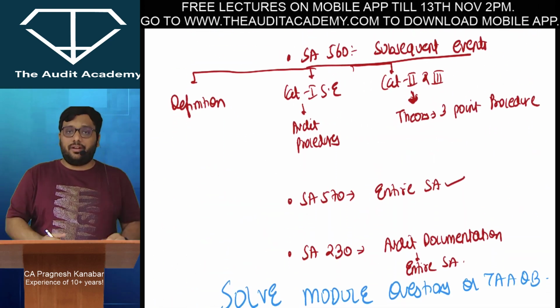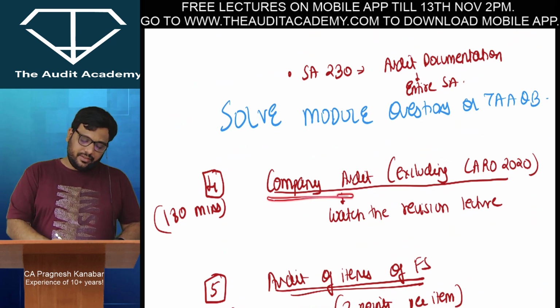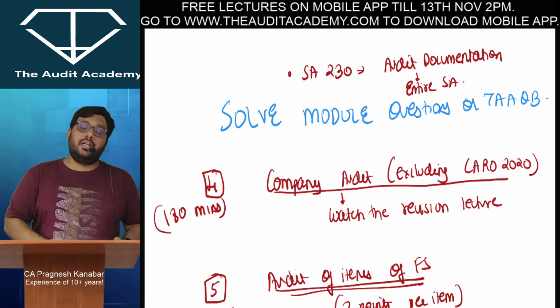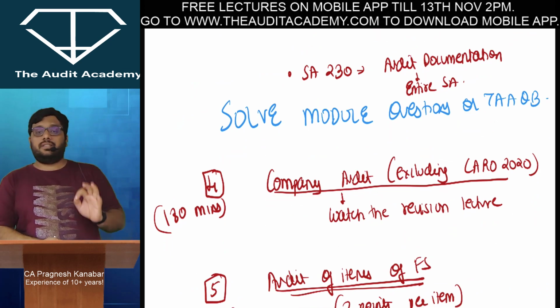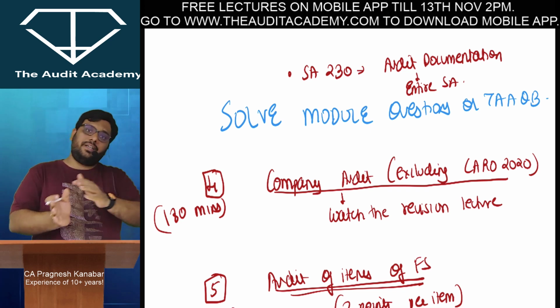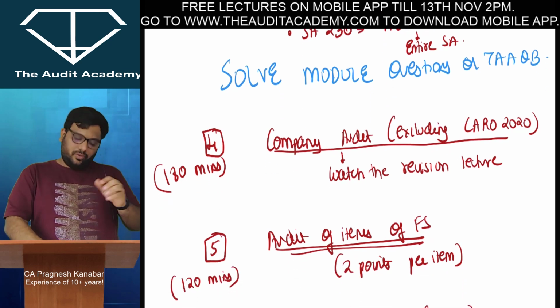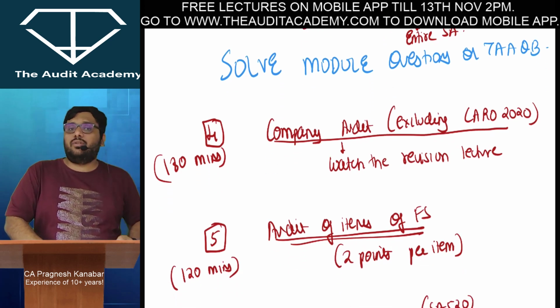So you need to take a break of around 15-20 minutes and then start with company audit. Okay, company audit का पूरा आपको अच्छे से आना चाहिए, excluding CARO 2020. CARO we will take it up on the later days. Alright, so as of now company audit section 139 to 148.